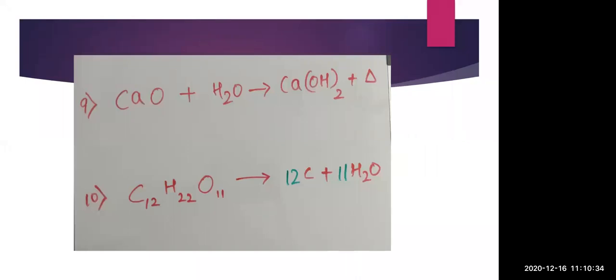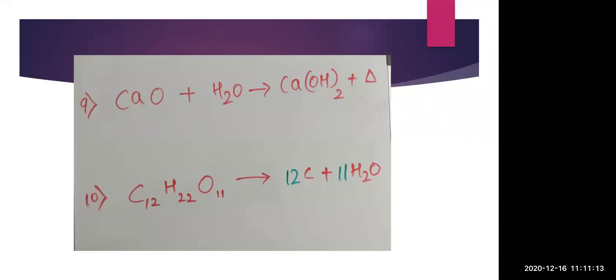Here the reactivity series, as we have seen before, you can revise it. Then comes CaO plus H2O gives Ca(OH)2, and heat is released. Now if you observe, many of you get confused that reactants are 2 and products are also 2. But products are not 2, the product is only 1, that is Ca(OH)2, and plus heat means heat is released. So that's why I've written plus heat. Plus heat does not represent that two products are there.